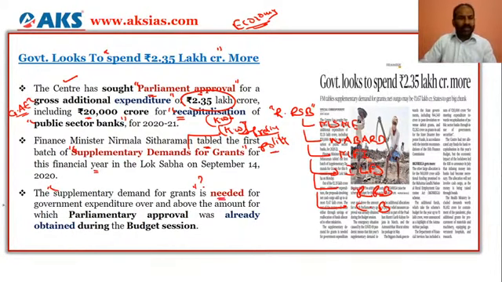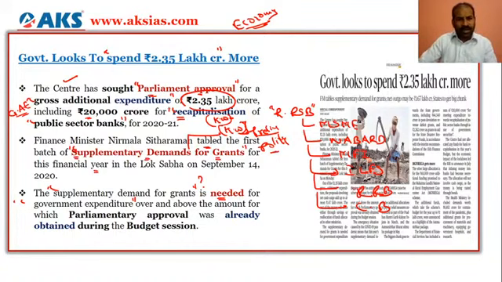Because it is needed for government expenditure, as the government does not have the required money, so it is going ahead with the parliament's approval for the supplementary demands for grants. So this is the keyword, supplementary demands for grants.